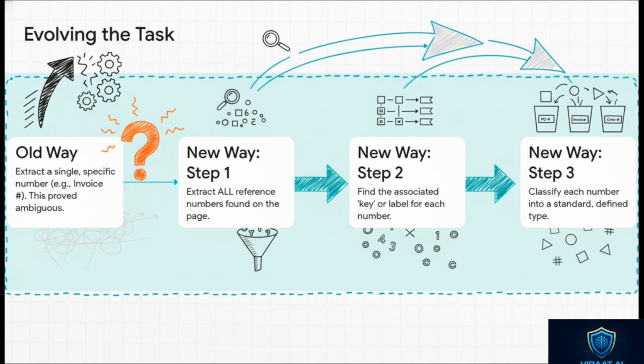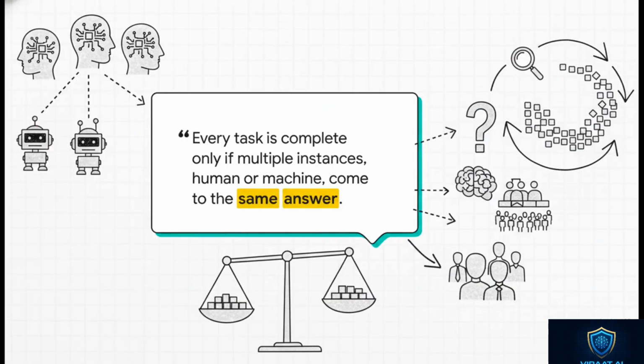And you can see how their thinking evolved right here. The old way was just one task, find the invoice number. But that was often really ambiguous, so they decomposed it. The new way has 3 much simpler steps. First, just extract all the numbers from the page. Don't worry about what they are. Second, find the label, or the key, right next to each number, and finally classify what type of number it is. Each step is way easier, way more accurate, and it builds on the last one. And here is where it gets really, really smart. Because those tasks are so small and simple, they can have multiple AIs or even multiple people try to solve the exact same one.